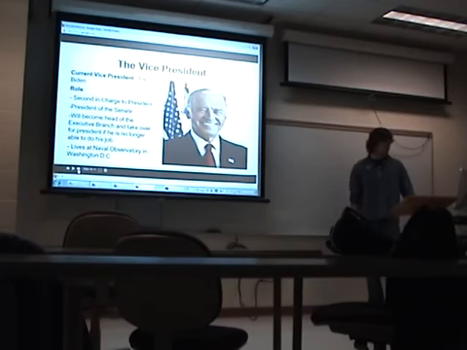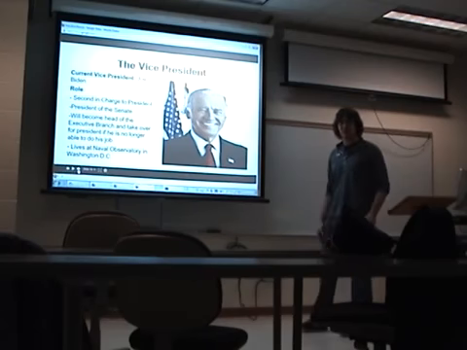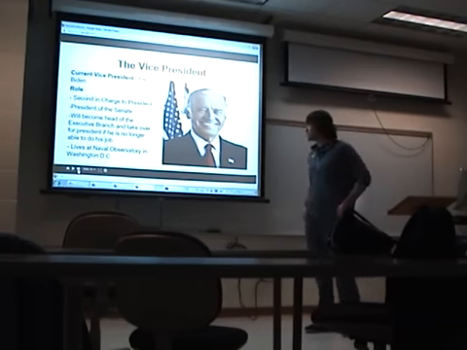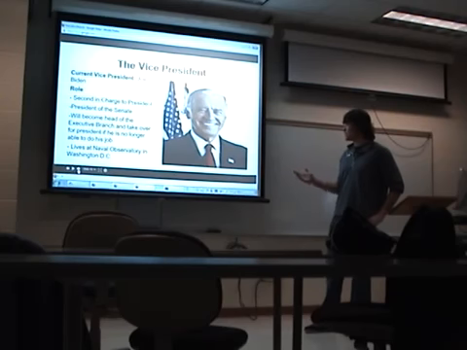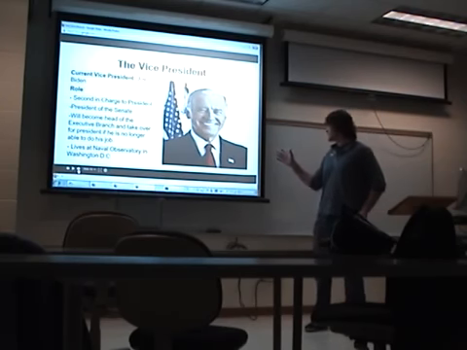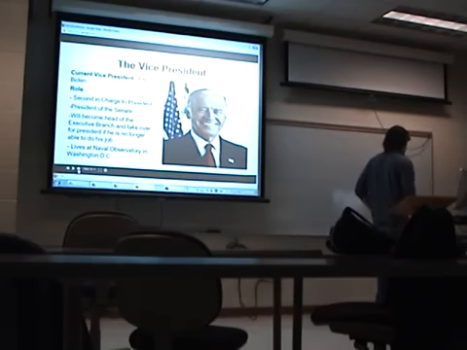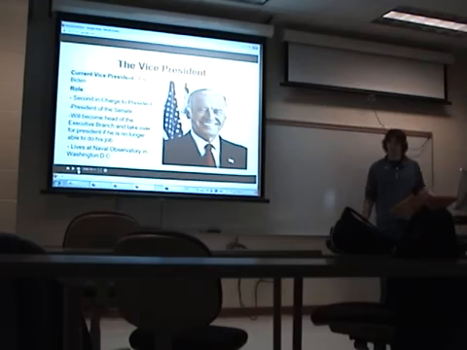A little bit about the vice president, current vice president, as seen. Hopefully you guys know who this is by this time. Joe Biden, as we had said, second in charge of the president of the United States. He will become the head of the executive branch and take over for the president if he no longer is able to do his job. He lives in the Naval Observatory in Washington, D.C. That's a mansion. It's a nice place also. Some people think he actually lives in the White House with the president. That's not the case. They have a place where vice presidents now stay, and they live with their family.